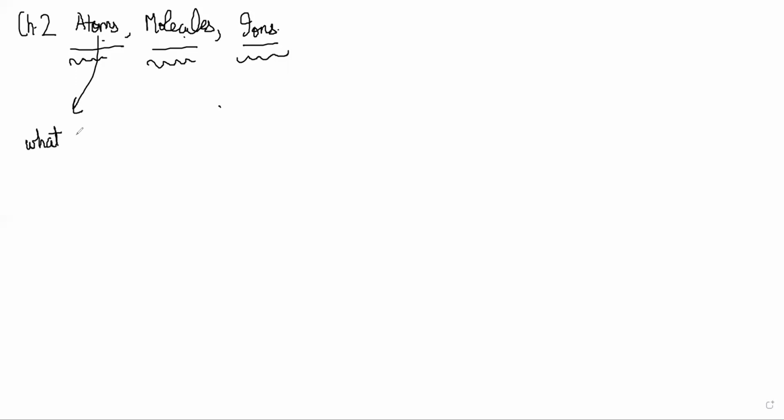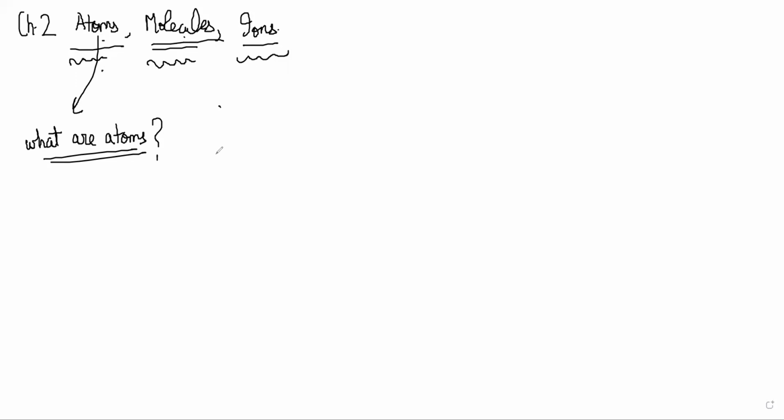So atoms, molecules, and ions, chapter 2. Most of the concepts here you will already be aware of. However, we will discuss what is happening here. So first of all, can you distinguish between these 3 terms? What is the difference between all these 3 terms? What are atoms? The basic building blocks of matter. Basic building block of matter, but how is that different from a molecule?